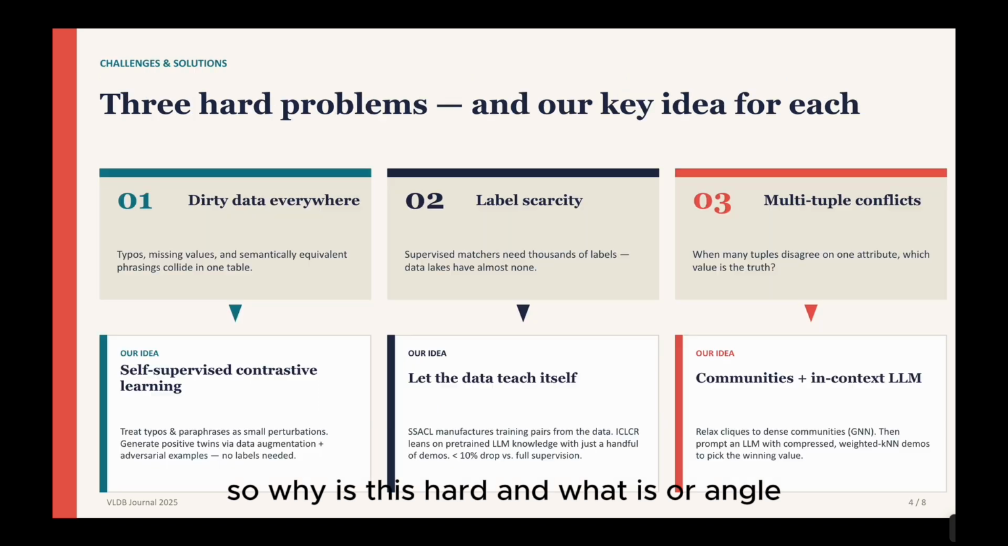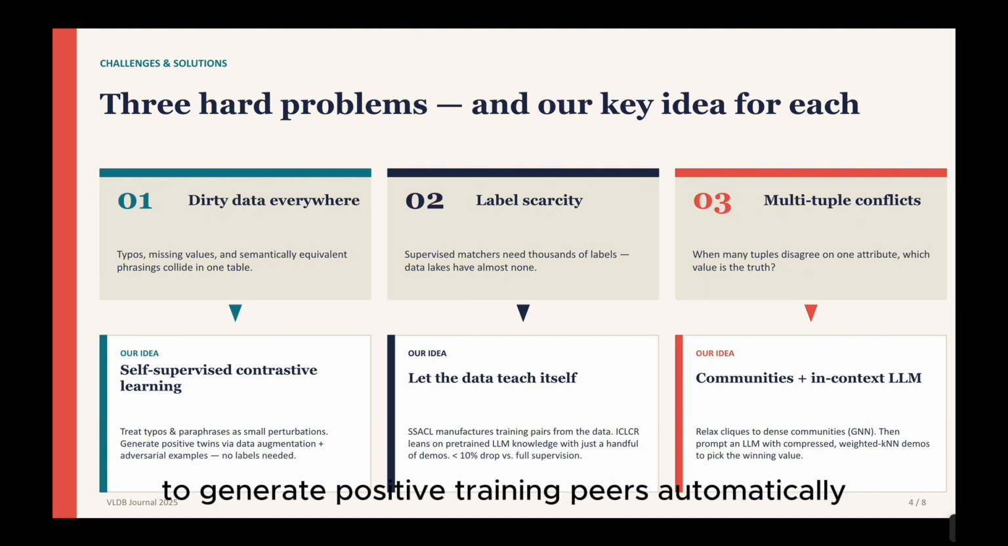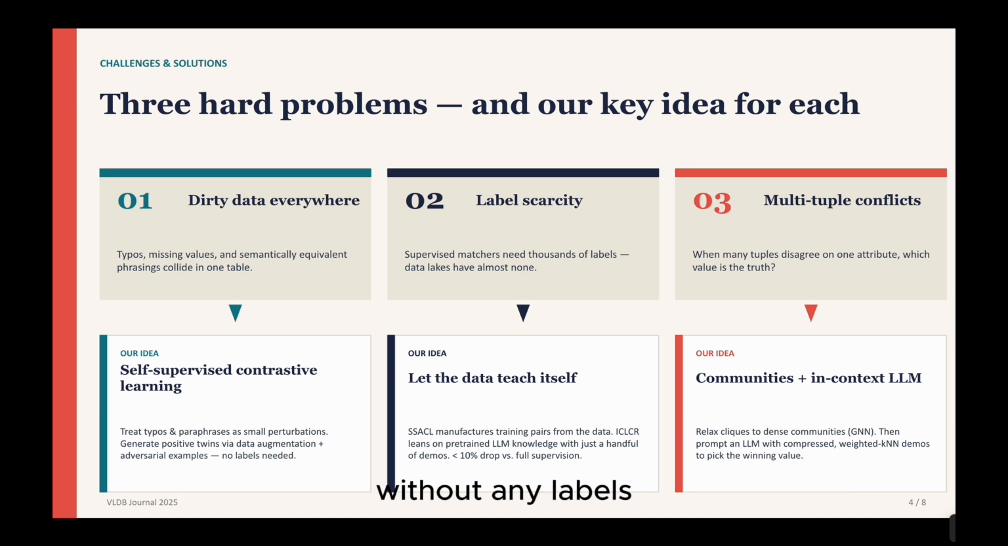So why is this hard? And what is our angle on each difficulty? There are three challenges. The first is dirty data: typos, missing values, and semantic equivalence all tangled together. Our idea is to treat these as small perturbations of a tuple that should not change its meaning, and to use self-supervised contrastive learning to generate positive training pairs automatically, without any labels.